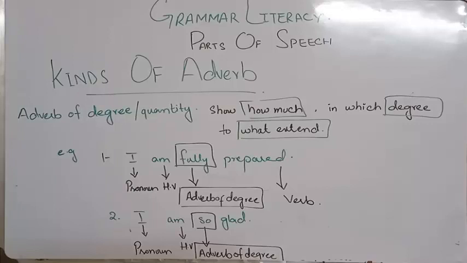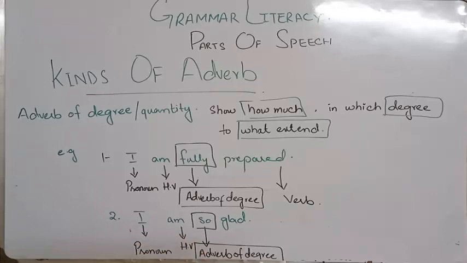So he is telling us how much the preparation is. This is how the adverb of degree or quantity works. So how much, or in which degree, or to what extent something is happening, that is the adverb of degree or quantity. The next example is: I am so glad.